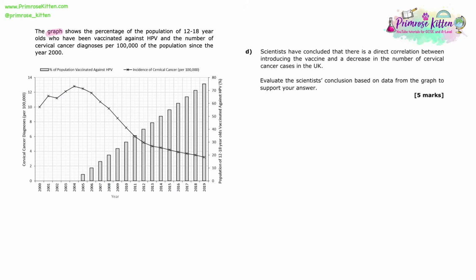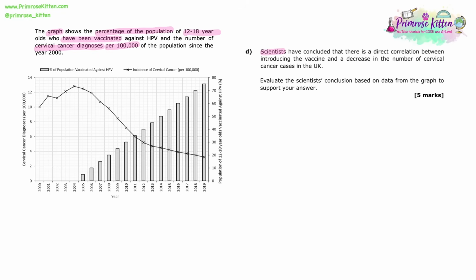The graph shows the percentage of the population of 12 to 18-year-olds who have been vaccinated against HPV and the number of cervical cancer diagnoses per 100,000 of the population since the year 2000. So although this graph looks like a lot, you've just got two different sets of data that are related to each other in a way, or they think there's some correlation, and so they've plotted them together on the same graph so you can see how the patterns relate to each other.